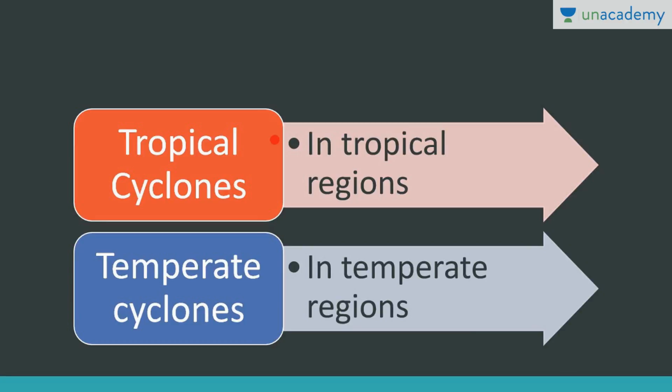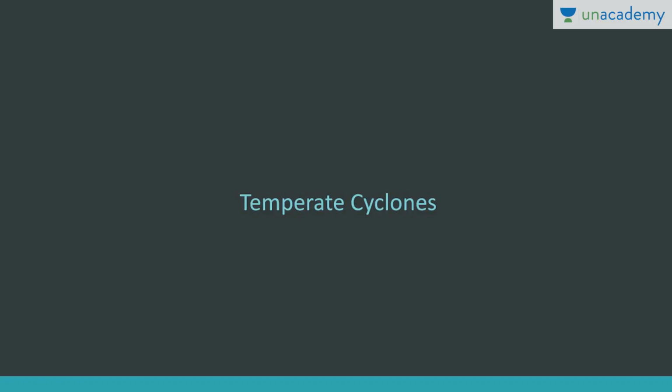Now as I told you earlier also, these are of two types. In the tropical regions, these are known as tropical cyclones. In the temperate regions, these are known as temperate cyclones or extra tropical cyclones, right? So in this lesson we'll be discussing temperate cyclones in detail. So let's study about temperate cyclone.